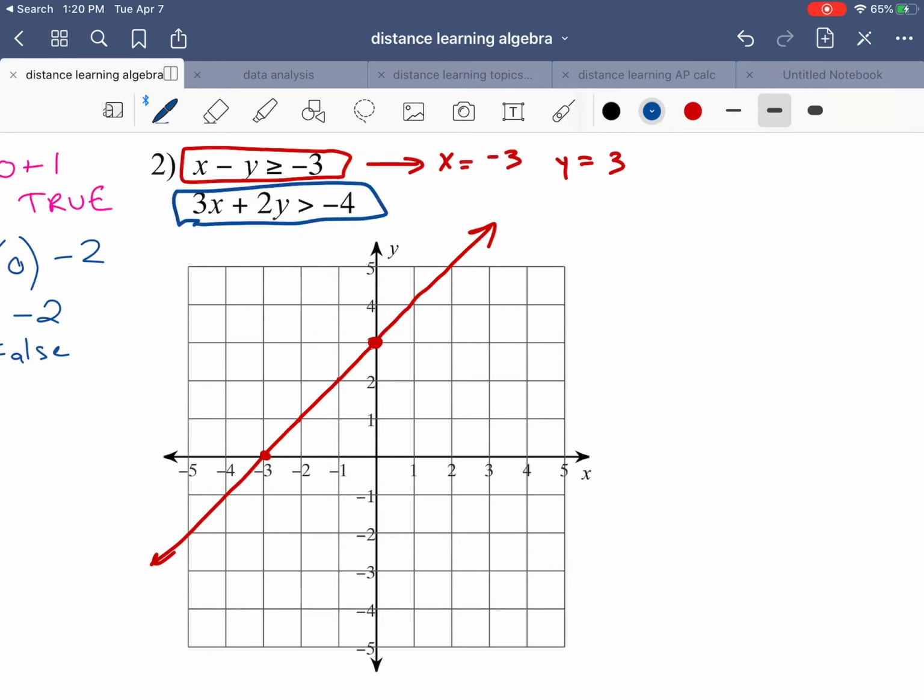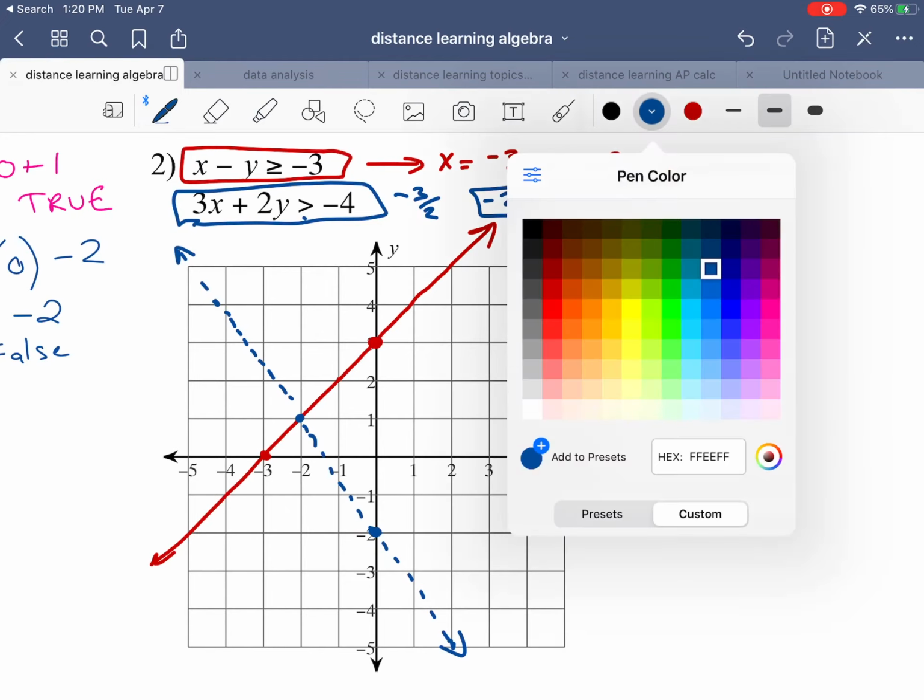And then I'll use a blue line for the bottom equation. Slope is -3/2. Y-intercept is -2. So starting at -2, I'm going to go down 3, right 2. I'm going to go up 3, left 2. And it is a dotted line. So that's the line part.